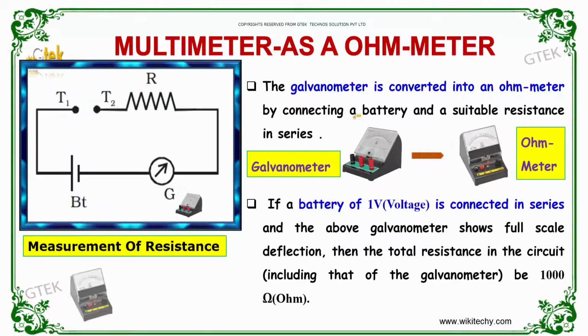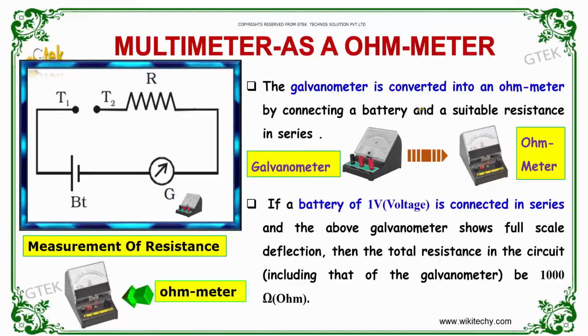Let's go with the concept of multimeter as an ohm meter. The galvanometer is converted into an ohm meter by connecting a battery and a suitable resistance in series. So this was the galvanometer and this was the ohm meter. For a galvanometer, you can find the G symbol, and for an ohm meter you can find this ohm symbol.